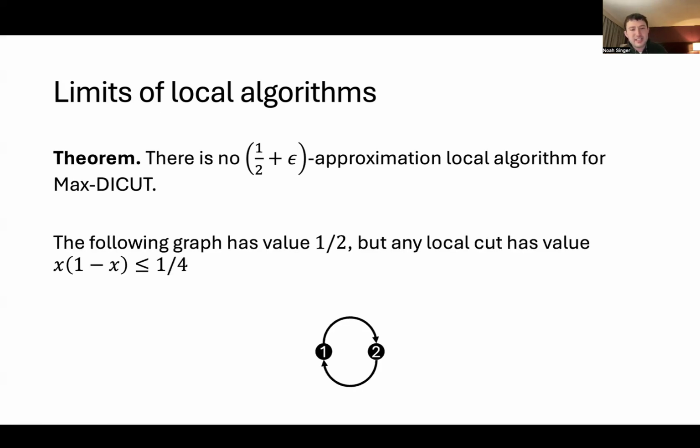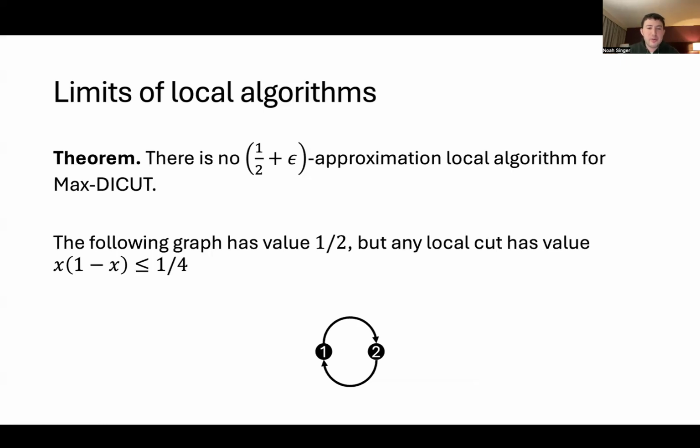Look at this graph. It's a very simple graph. It has 2 vertices and it's a bidirected edge. So this graph has value 1/2. So if I assign, say, the left vertex to 1 and the right vertex to 0, I've satisfied exactly 1/2 of the constraints. But any local cut has value at most 1/4.